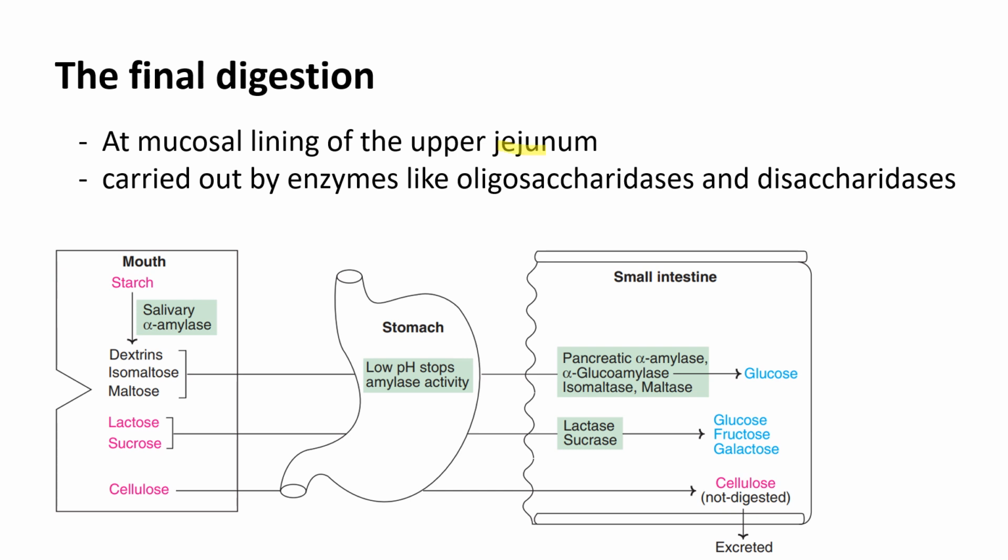So finally, in the jejunum, what happens is some enzymes like oligosaccharidases and disaccharidases will act on oligosaccharides and disaccharides, and it will form glucose as the final product of digestion of starch. See, here you can see the mouth starch will be broken down into smaller compounds. It will not get digested in stomach, but the digestion will continue in small intestine.